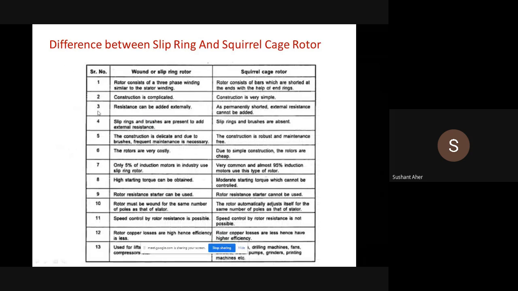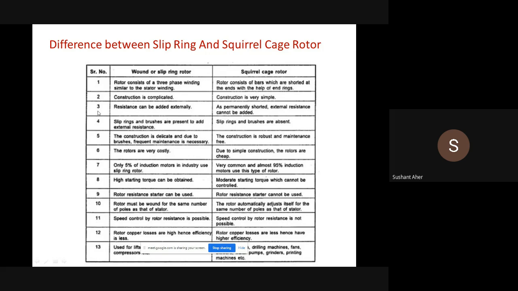That means due to these slip rings, we can add extra resistance in series with the slip ring winding.